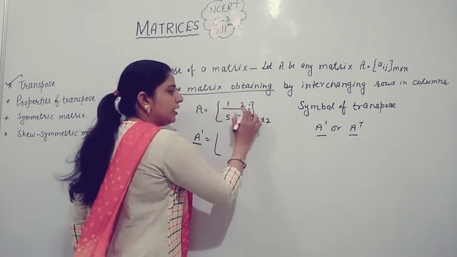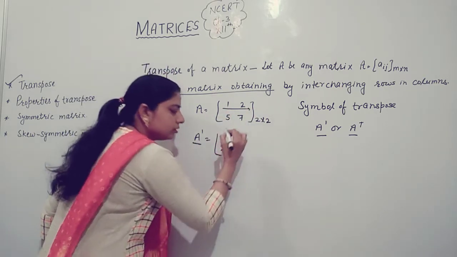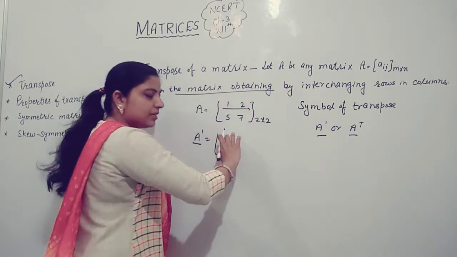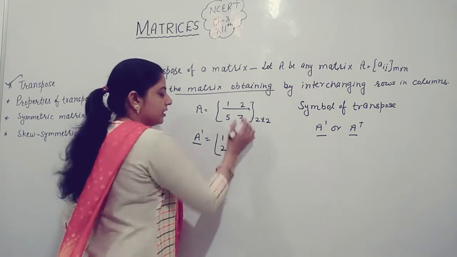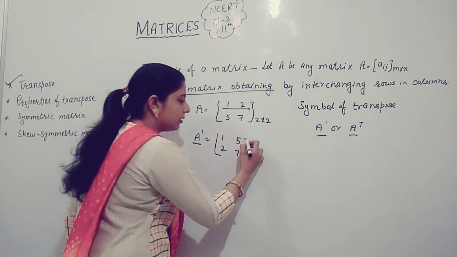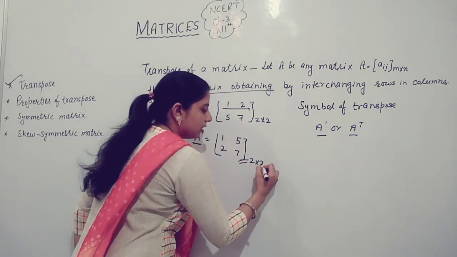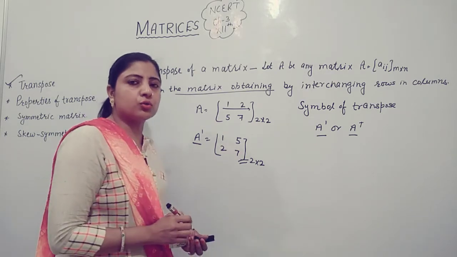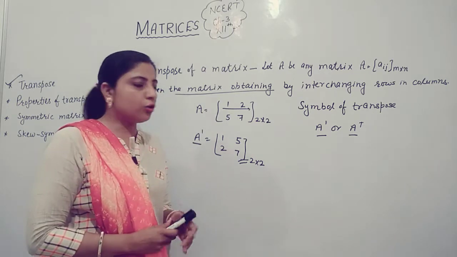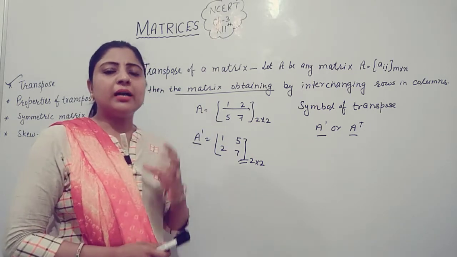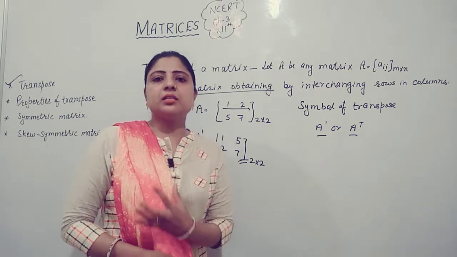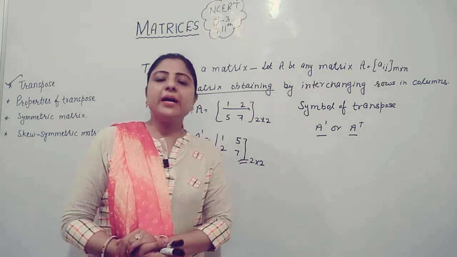First row is 1, 2. Write down this row into columns. This is R1, the first row, and write it down in C1, the first column. Second, pick up the second row and write it down in the second column. This matrix having order 2 cross 2 is said to be the transpose of the matrix A. When you interchange rows into columns, then the new matrix is said to be the transpose of the old matrix.